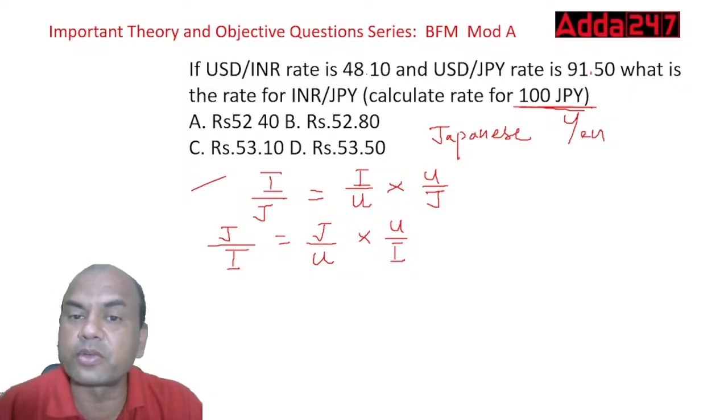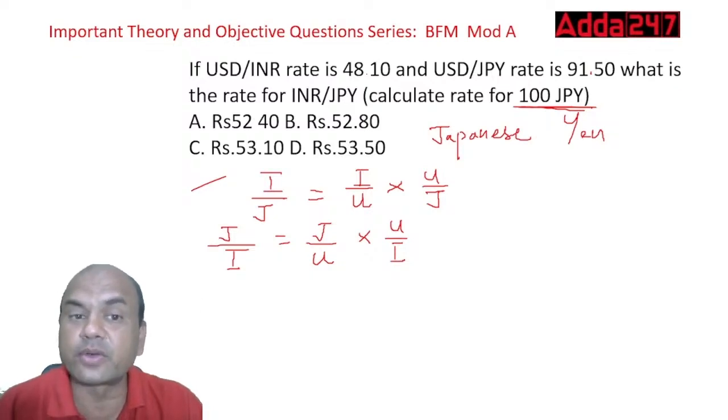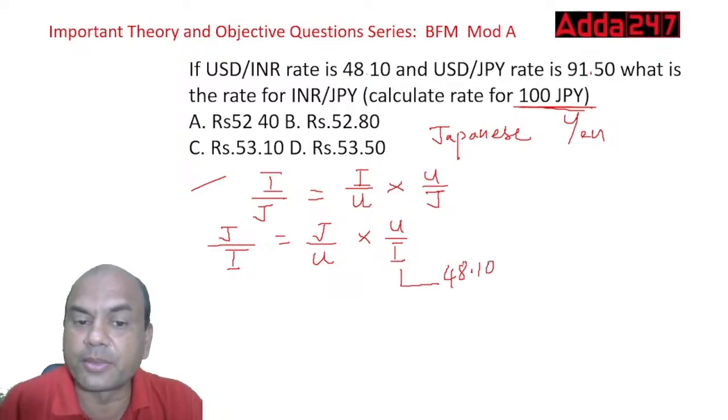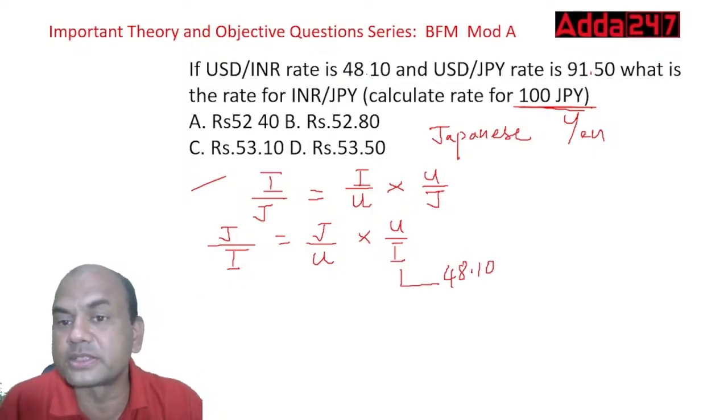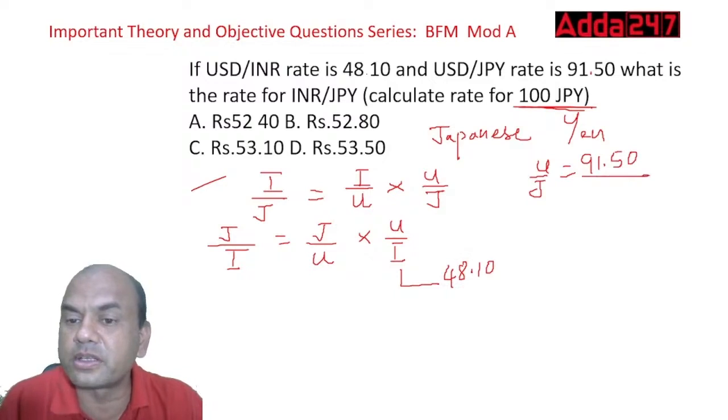So JPY to USD, what is the rate? And USD to INR, you know it. See here, this is 48.10. And this JPY to USD, you don't know. This 91.50 is USD to JPY. So if I want JPY to USD, it is 1 upon 91.50.